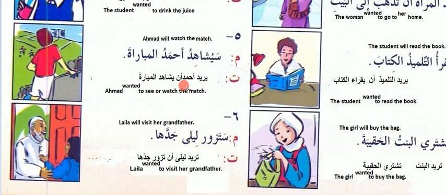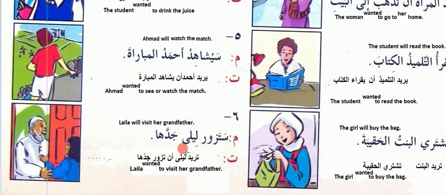Yurid Ahmad an yushahida al Mubarra. Ahmad wanted to see or watch the match. So yurid again, Ahmad, an means to. Yushahida, he wanted, al Mubarra, the match or the competition.